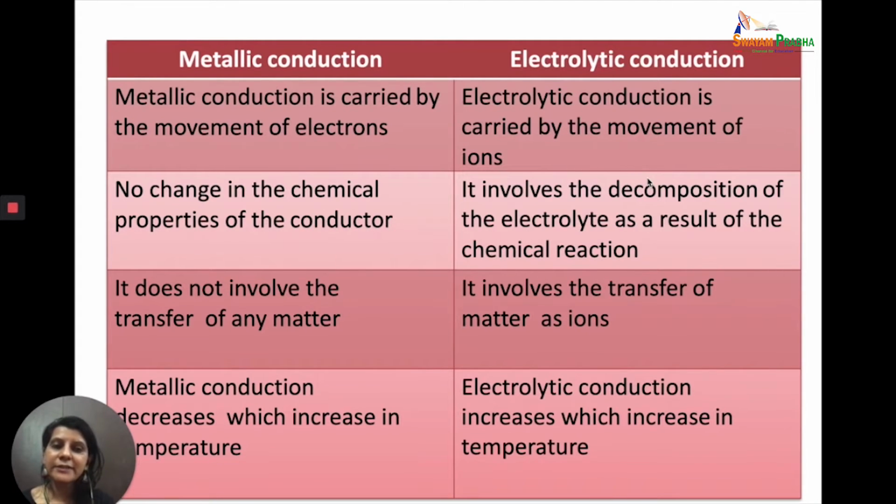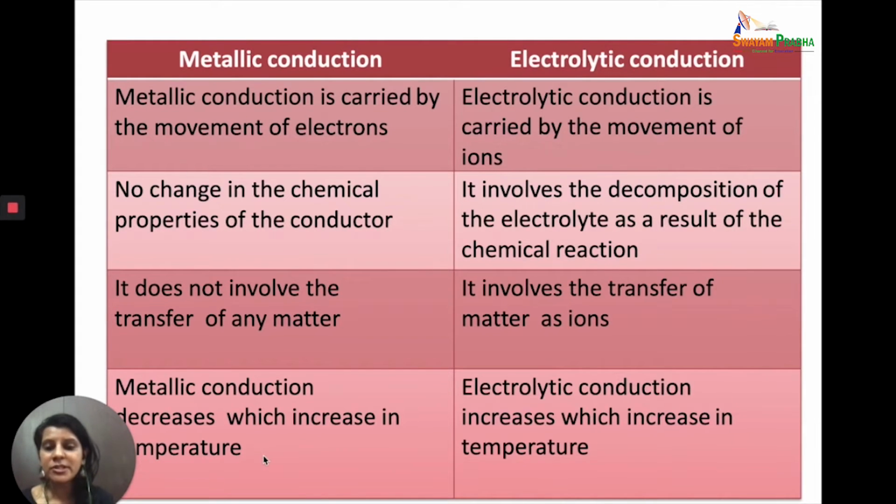But in electrolytic conduction, because the ions are moving, the ions are migrating, this involves the decomposition of the electrolyte. And because the ions of the electrolyte are moving, there is a transfer of matter in the form of ions. So these two properties are related to each other. In one, the electrons are moving, and because electrons are moving, there is no chemical change and no transfer of matter. In electrolytic conduction, because ions are moving, with decomposition of the electrolyte, there is a transfer of matter in the form of ions.